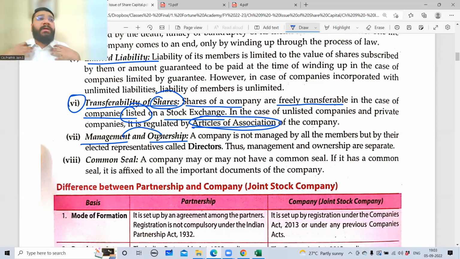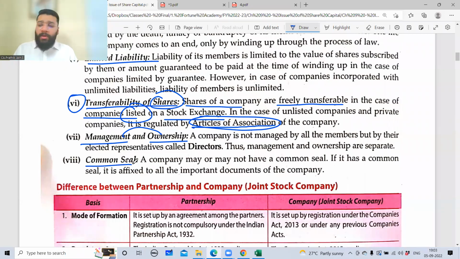For example, if I have a Reliance Limited share, I am the owner of that company. I'm a part owner of the company. Even if I have one share, guys, I'm the owner of that company. But can I go and participate in the management of that business? No. Because management is done by the people whom we elect, or the management elects. The top management may elect the bottom management. Are you able to follow?